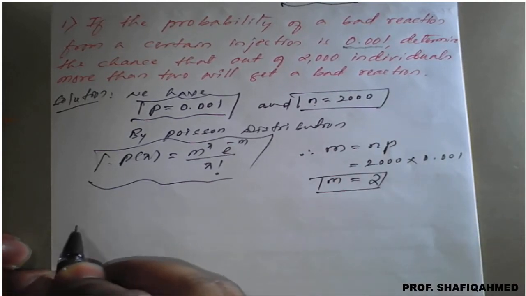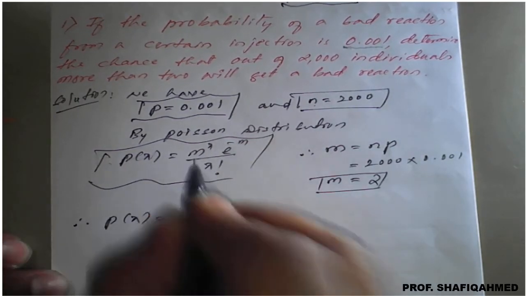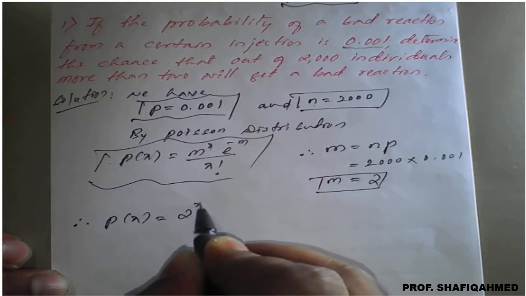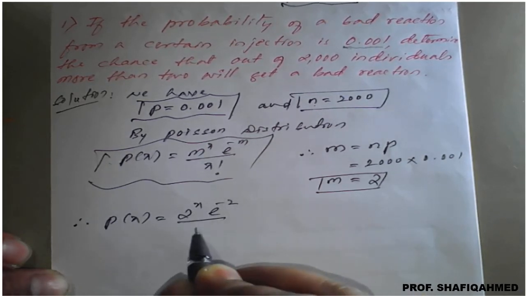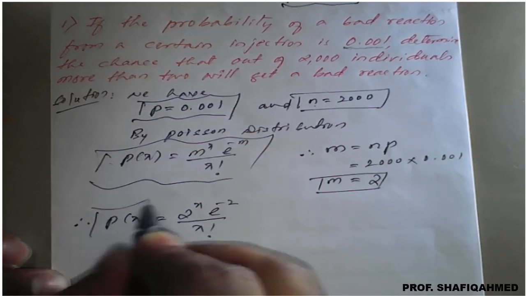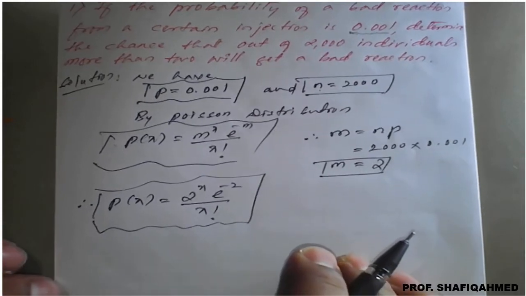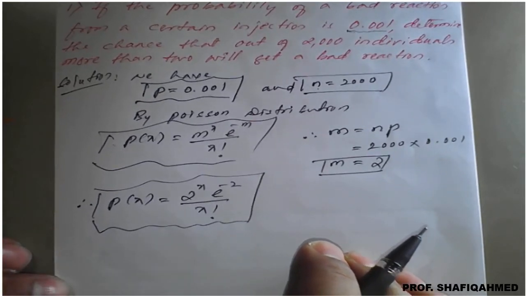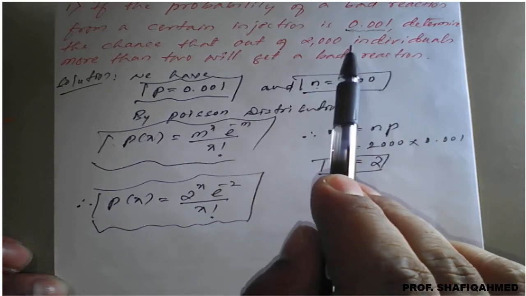Therefore P of x will become, m value is 2, so 2 raised to x, e raised to minus 2, divided by x factorial. This is the formula, where x is the number of trials or number of successes. Now read the question.